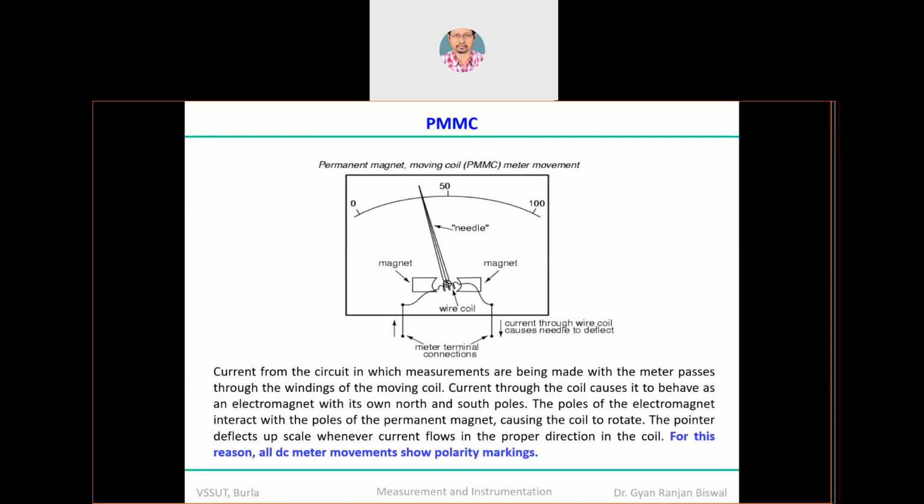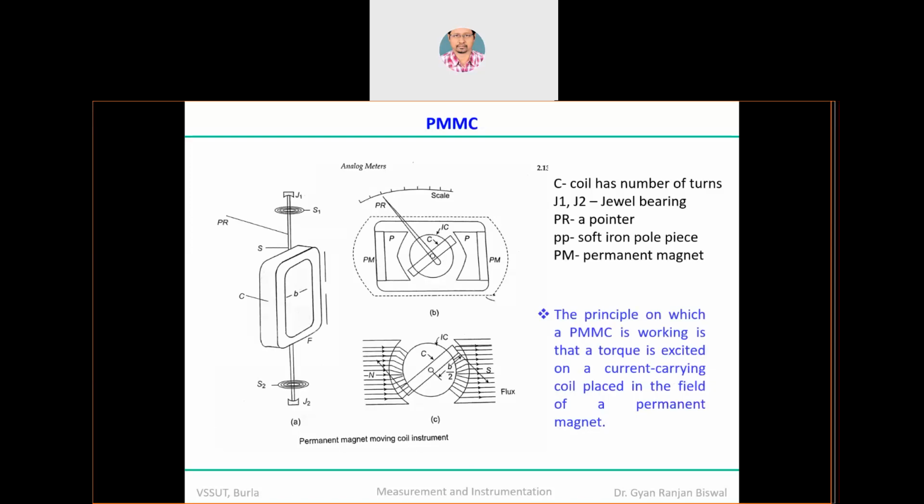So whenever the current flows in the circuit, it passes through this particular meter coil, where it is mentioned wire coil, that meter coil. So it induces, it tries to generate the heat. Because of that, the current will flow, and the two magnets you try to see, the better picture probably you can get here. So PM stands for your permanent magnet. Okay, you see this is your permanent magnet.